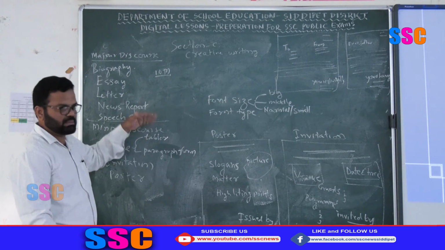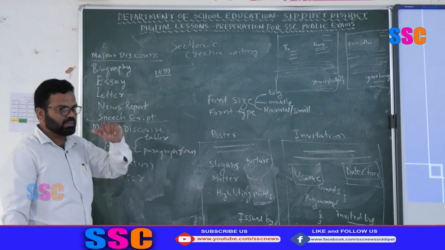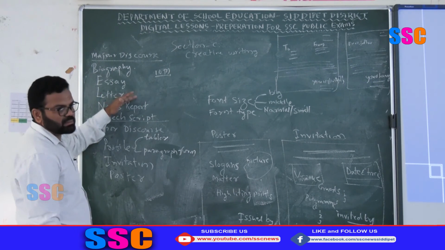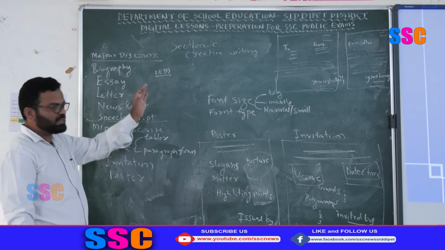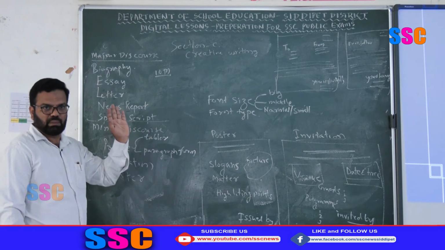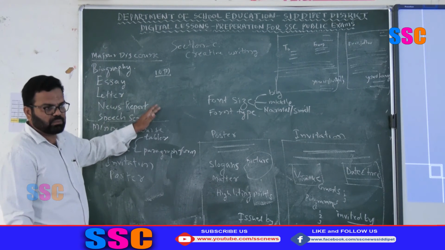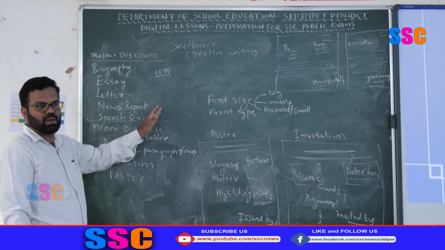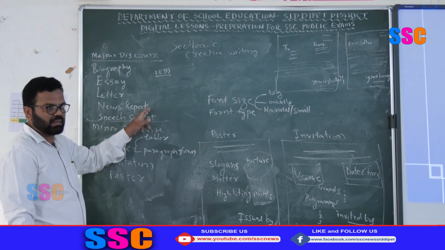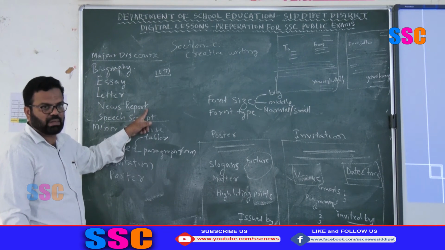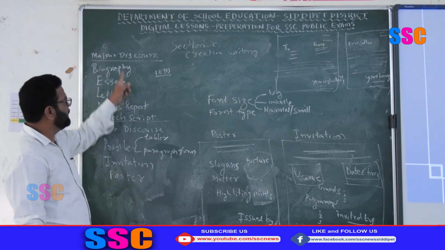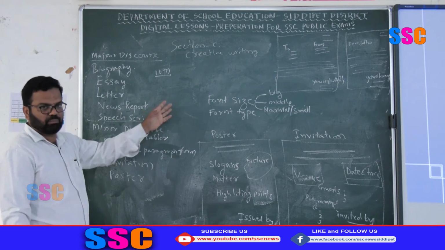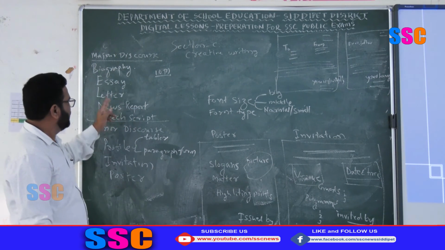Suppose in your examination paper letter and news report are asked, write the letter as well as the news report. If you get more marks for the letter, it will be considered. Otherwise, if the news report got more marks, it will be considered, whichever got high marks. I will explain all these things in the PPT.